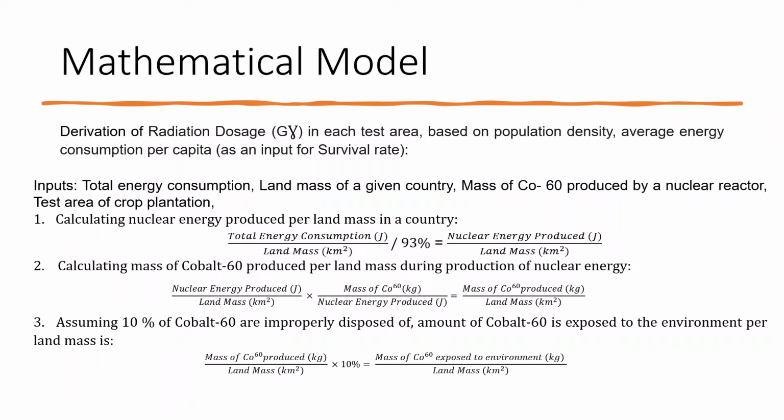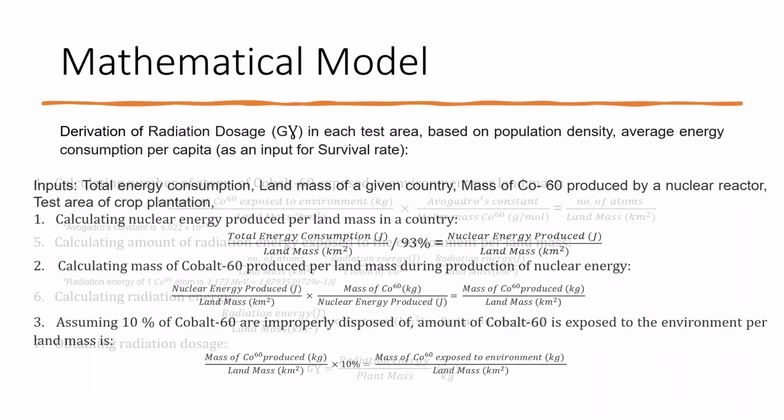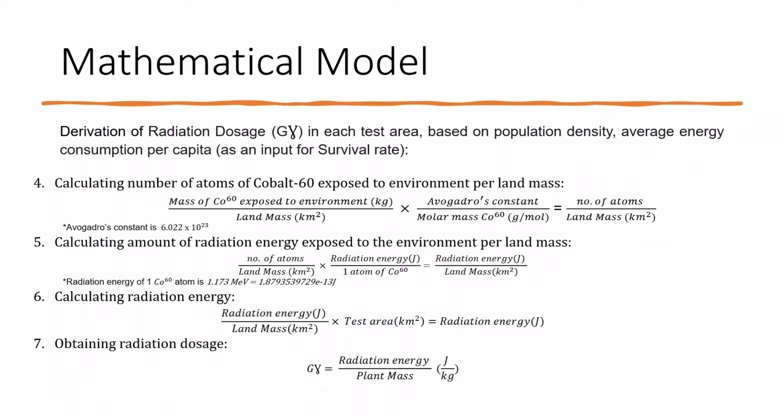This is done by taking the nuclear energy produced per land mass and multiplying by the mass of cobalt 60 produced by nuclear energy. After which, we assume that 10% of the cobalt 60 is improperly disposed of each time, which also means that 10% of the cobalt 60 produced by nuclear energy is exposed to the environment per land mass. Afterwards, we calculate the number of atoms of cobalt 60 exposed to the environment per land mass by taking the mass of cobalt 60 exposed to the environment per land mass multiplied by Avogadro's constant per molar mass of cobalt 60.